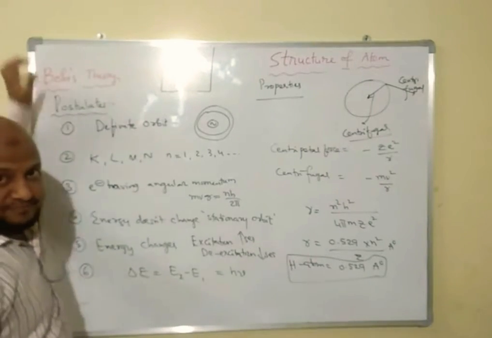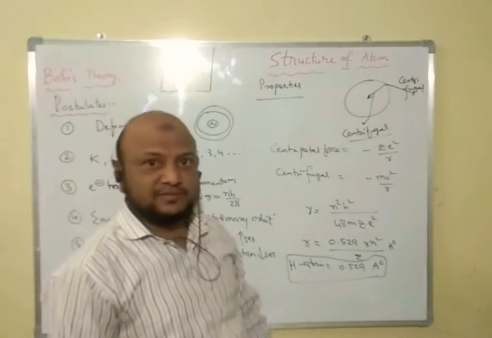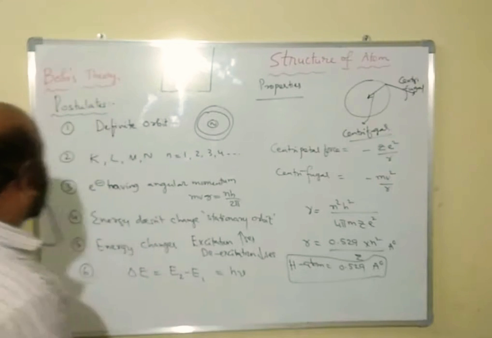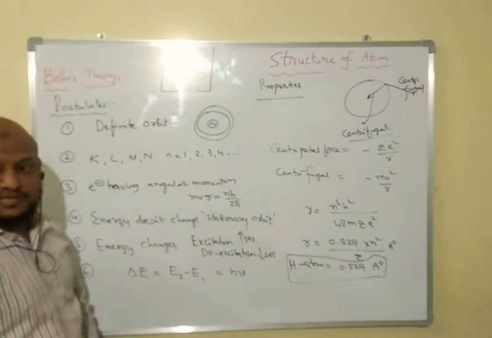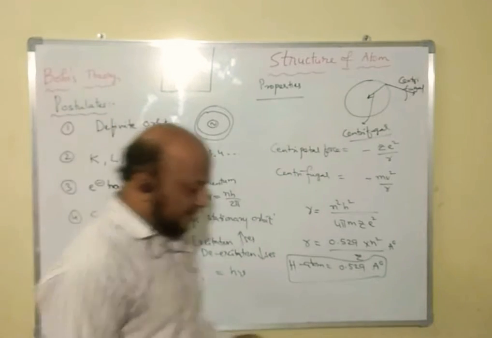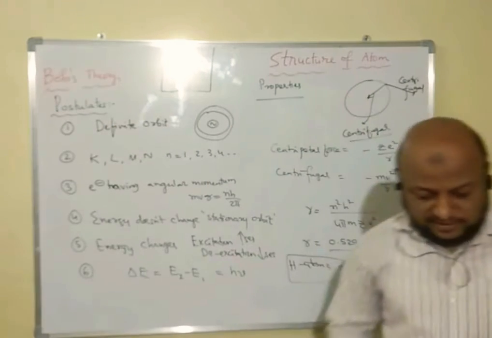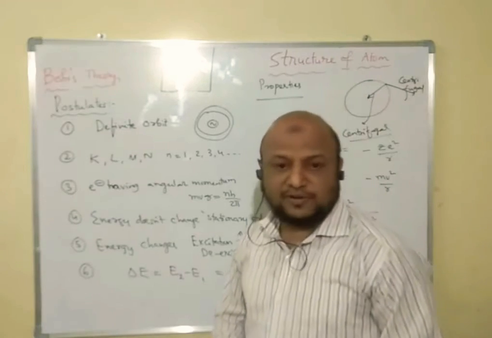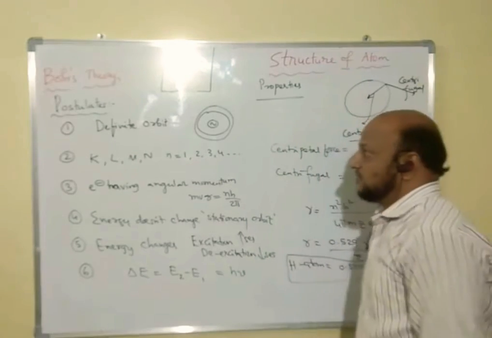Bohr's theory, that is Bohr's atomic theory, Bohr's atomic model. In this, first of all, we discuss the postulates of Bohr's theory. Bohr proposed a theory which comes from Rutherford's drawbacks.